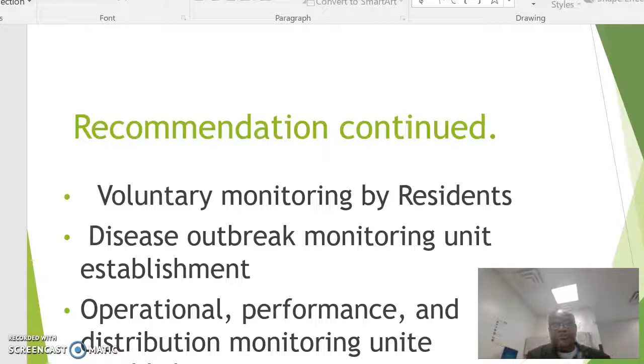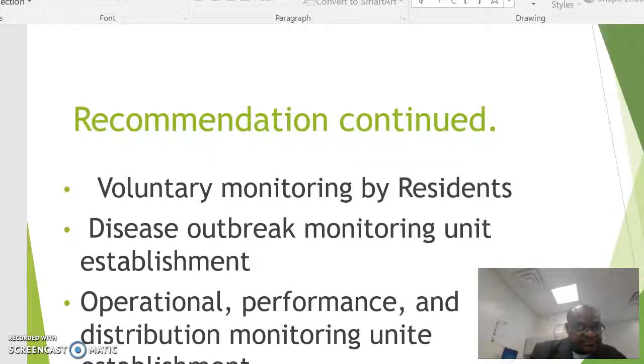The recorded values should be sent to the central system through the internet so that the central system will collect this data and analyze it. And if there's any discrepancy, any problem, it should be detected and sorted out early. Disease outbreak monitoring unit establishment should be encouraged. Operational performance and distribution monitoring units also should be established.